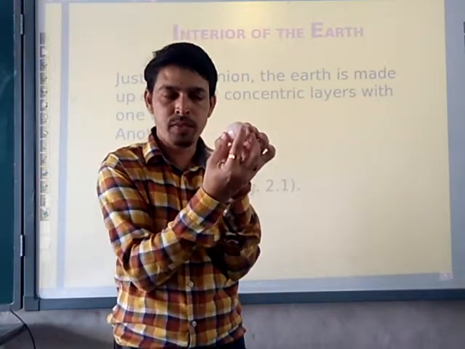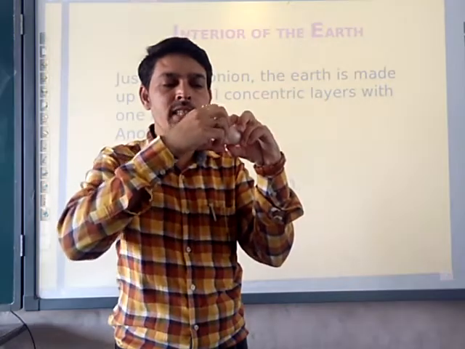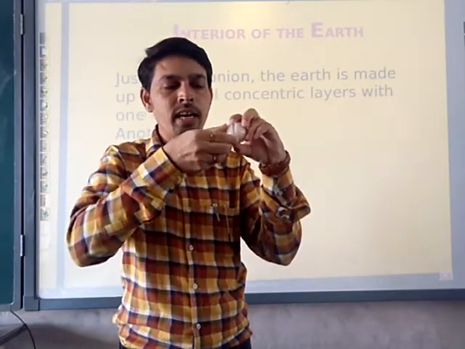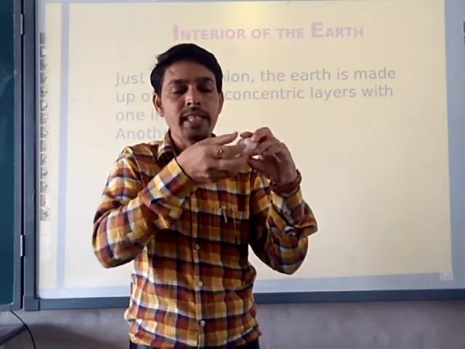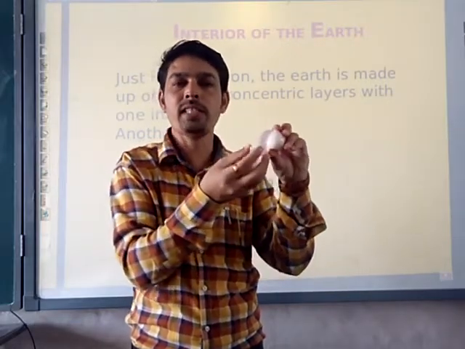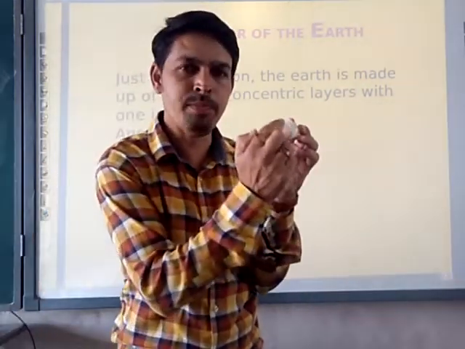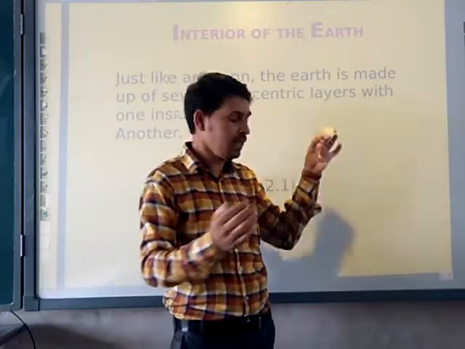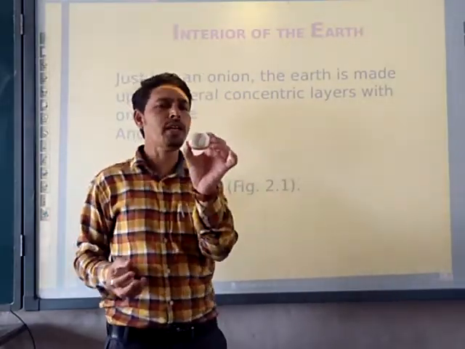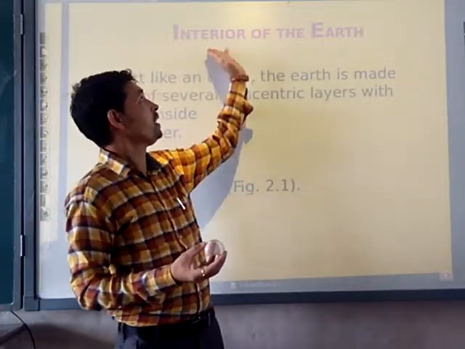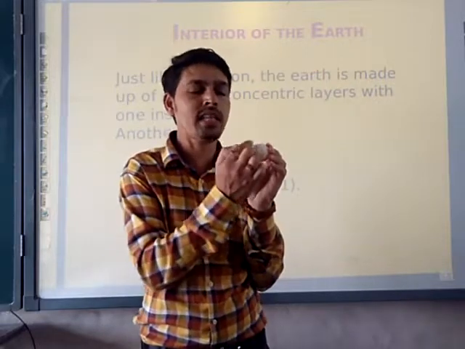Our earth is like that. There are layers. This one layer is there, then another layer is there, so layer by layer it comes. Our earth also has this type of layers, as you see in this onion. That's why the onion example is very appropriate to understand the interior of the earth. The interior of the earth is like this only.